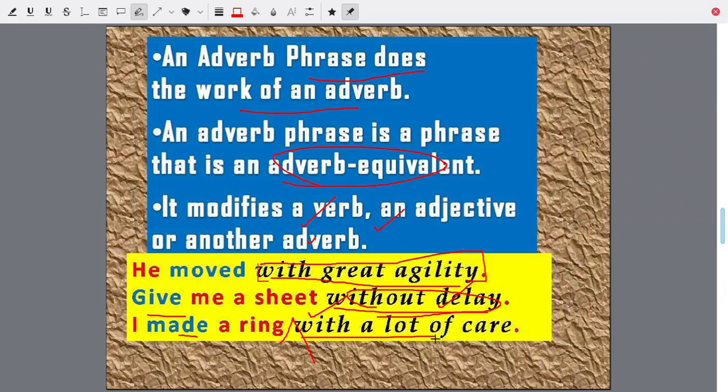With a lot of care means carefully, modifying made, adverb of manner. Without delay means at once or immediately, adverb of time, modifying give. So these are phrases which are adverb equivalent and they are called adverb phrases.